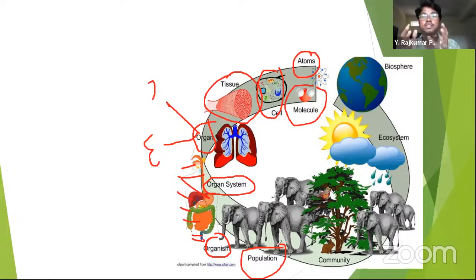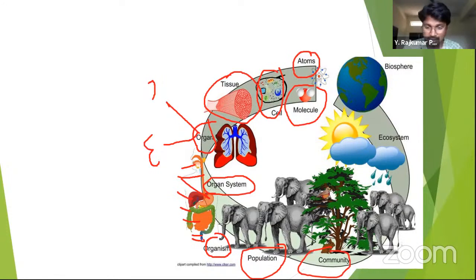Plants population, eucalyptus trees population, mango trees population. So population means the group of similar species got together and living in a particular area. When different kinds of species are living together, that's called a community.